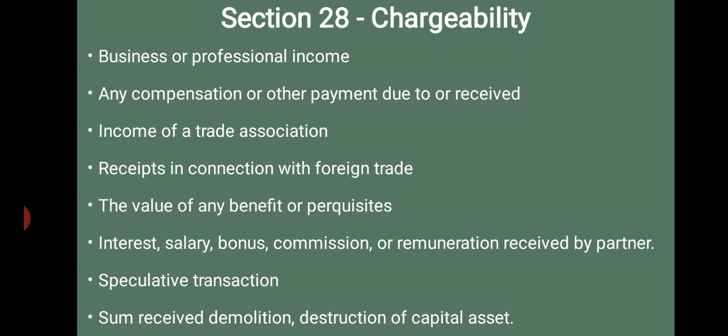So, first one, business or professional income. Any profit or gain from business or profession which was carried on by the assessee at any time during the previous year is assessed under this head. It's a very simple thing.